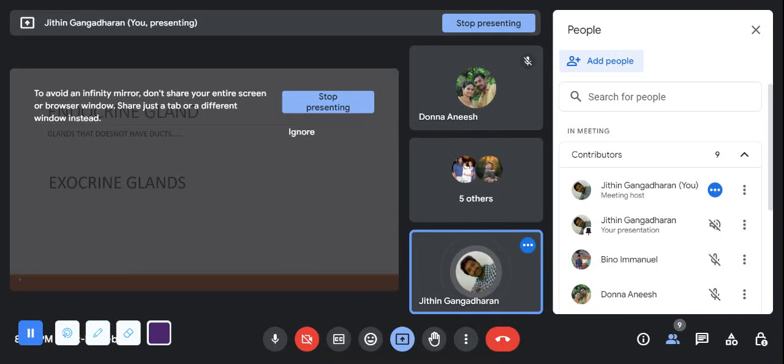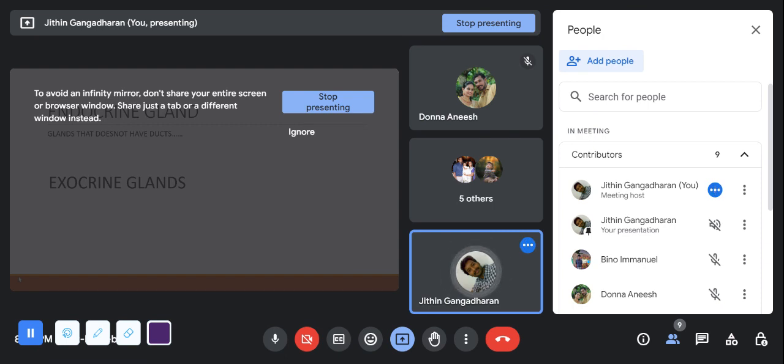Endocrine glands are those glands that don't have any duct, which means that the endocrine glands release their hormones directly into the bloodstream. And we have the exocrine glands. What do you mean by an exocrine gland? Sorry, exocrine glands are those glands which have ducts. They usually secrete their secretions into a duct, and further it is released from those glands. Examples: salivary glands, tear glands, and other glands, sweat glands.